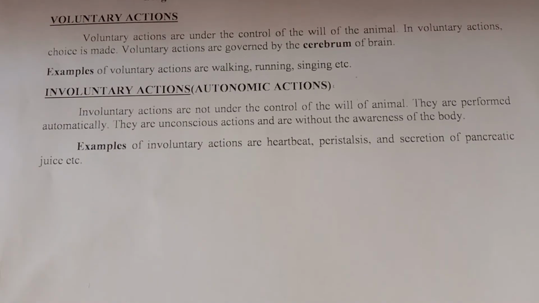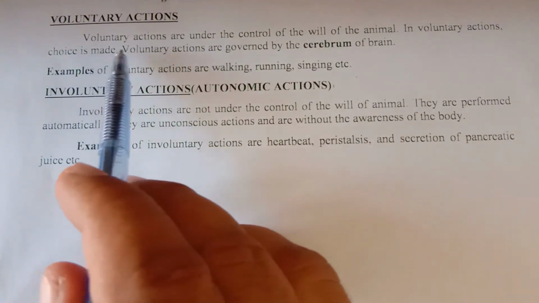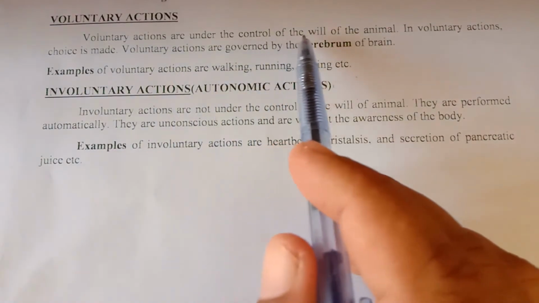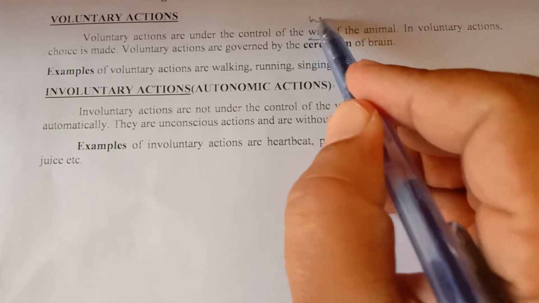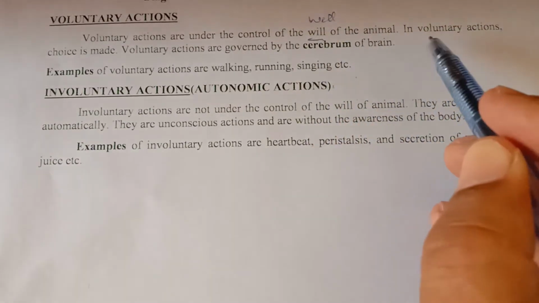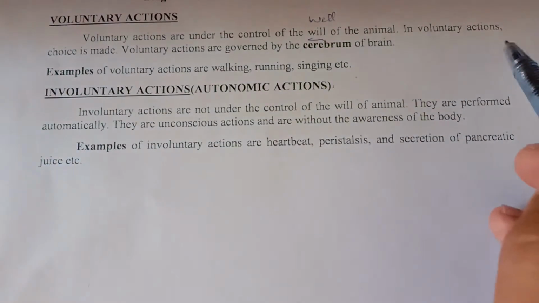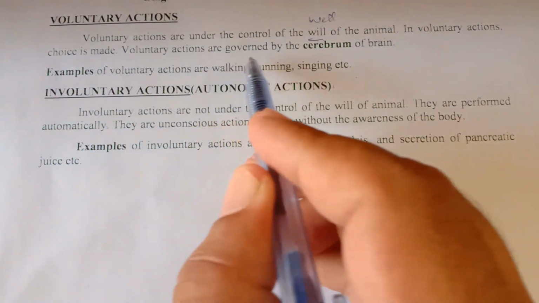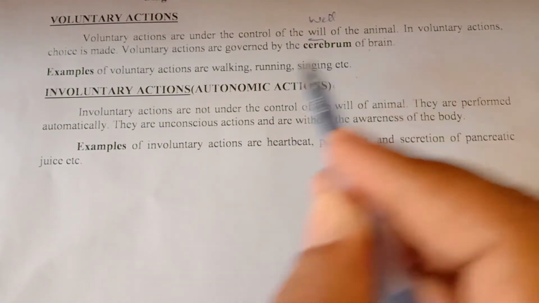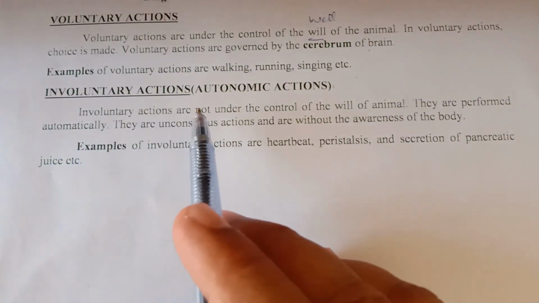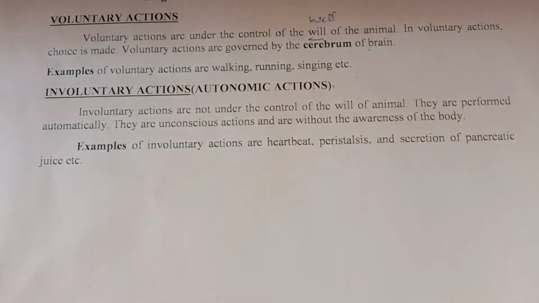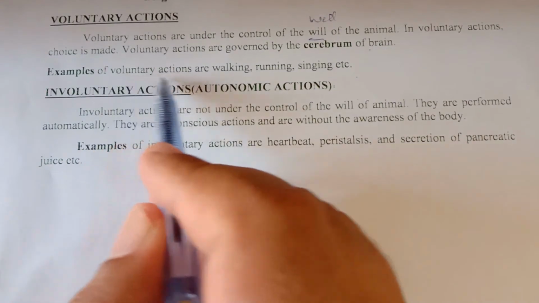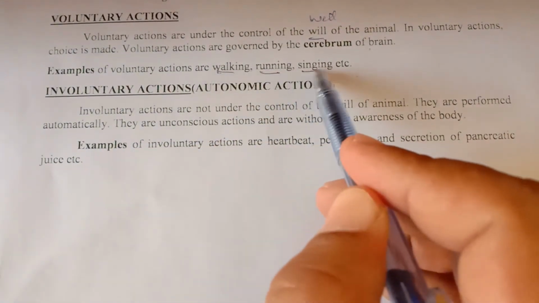So now voluntary actions are under the control of the will of the animal. Voluntary actions are governed by the cerebrum of the brain. So all the actions which are under our control or will are called voluntary actions, and voluntary actions are controlled by the cerebrum of the brain. For example, voluntary actions are walking, running, and singing.